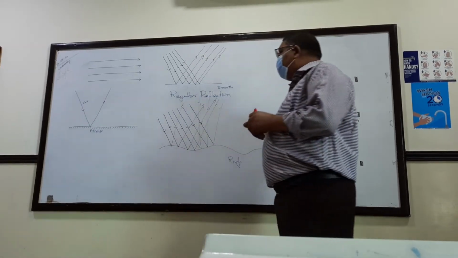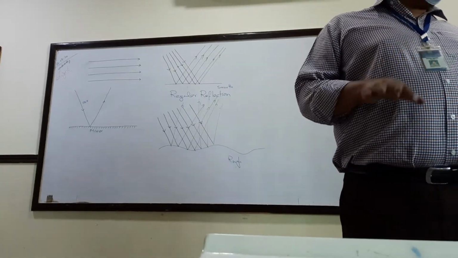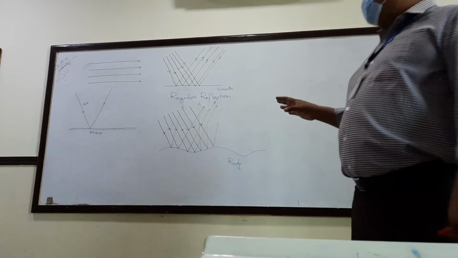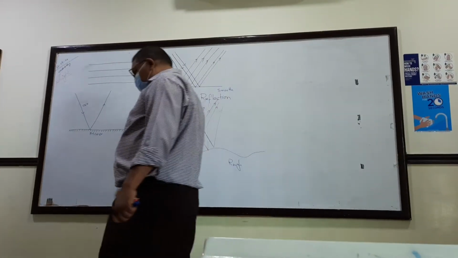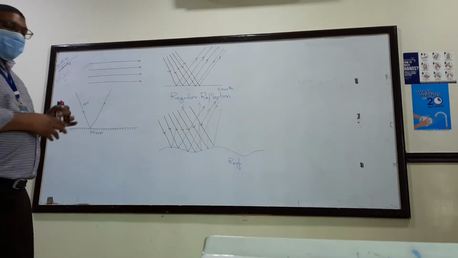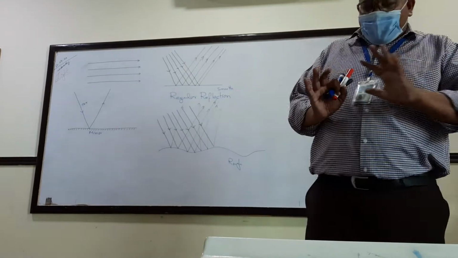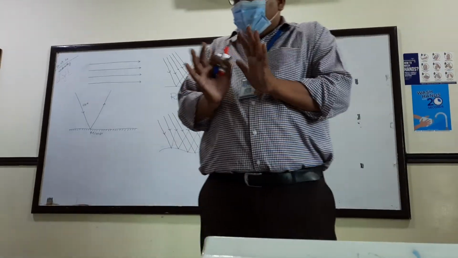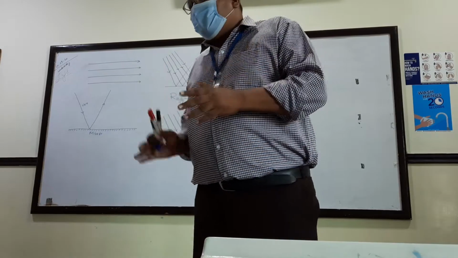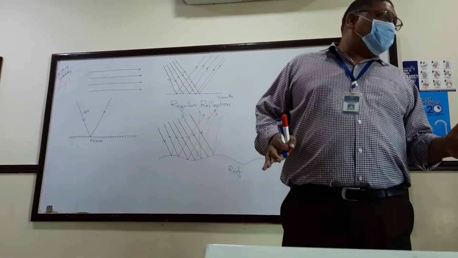You see what happened? Before reflection from the surface, the rays of these beams of light were parallel to each other. But after reflection, because the surface was rough, what happened? They have been reflected in different directions. After reflection, they are no more parallel to each other.